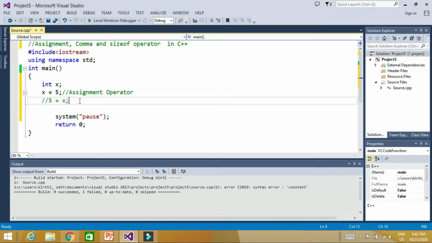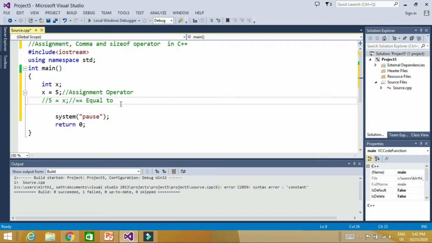We have studied one more operator, that is double equal to. This operator is known as the equal to operator and it compares two values. So there is a difference. The assignment operator assigns the value and the equal to operator compares the values.